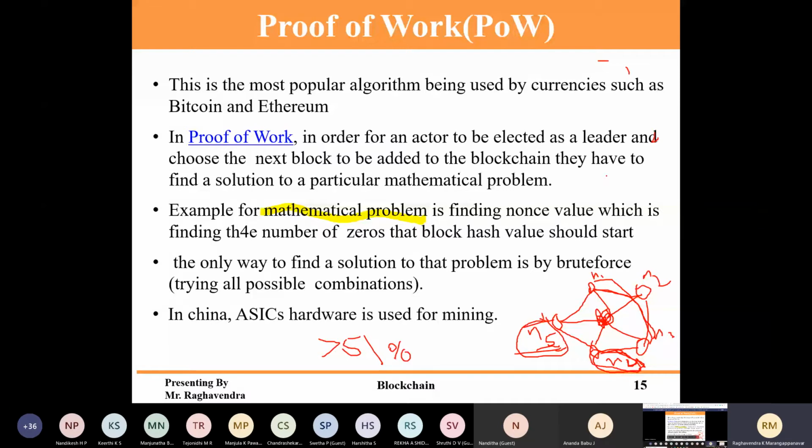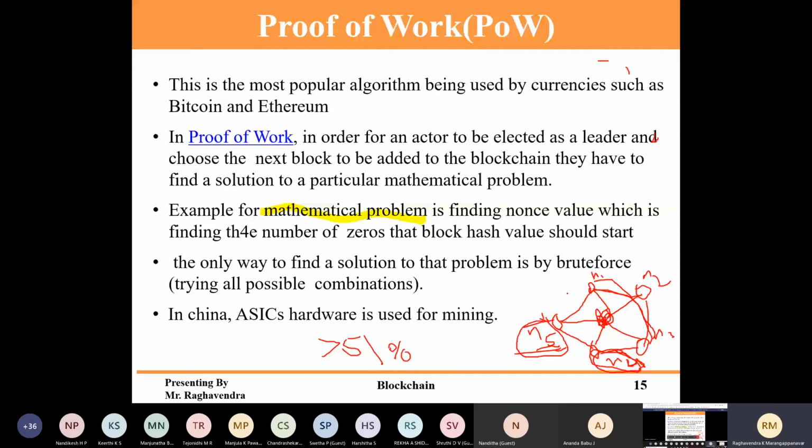It's like in China, they have a huge set of rooms. You can see this. Whenever you go to a shop, if you want to buy an i7 processor, I'm telling you, that system will cost you around a lakh. So you can just check for ASICs. This whole room consists of ASICs. This room is set up only to solve the problems, nothing else, because once he is the winner, he will get money, that's it. And it's not a small amount. He will get a very good amount, because he has to validate all the transactions, and that block will be accepted.